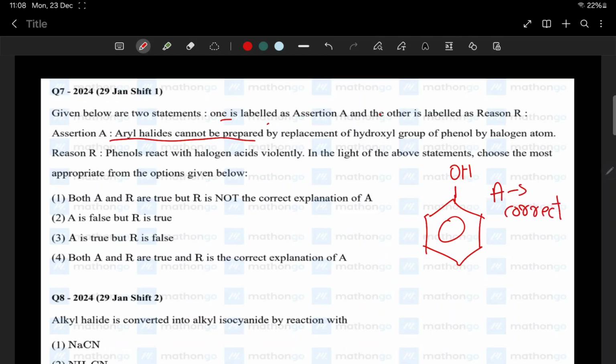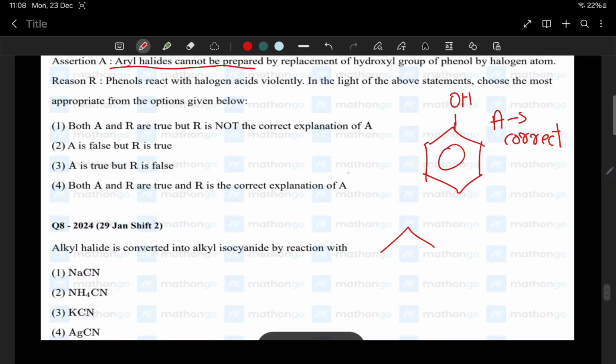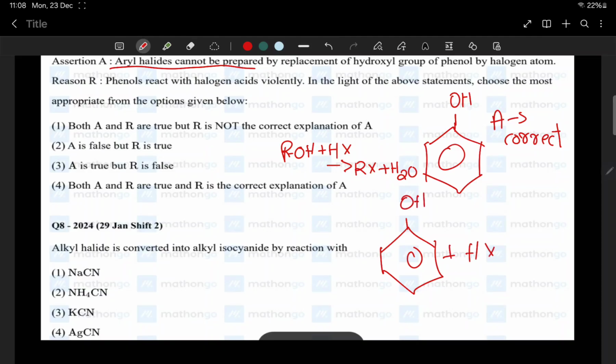Assertion is correct. They are telling that, as we prepare ROH plus HX gives RX plus H2O, we cannot prepare a haloarene by that method, like this. Phenol plus HX gives haloarene plus H2O. This is not happening. This is not preferable. The reason for that, I'm explaining it here.